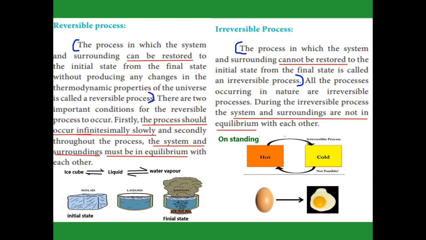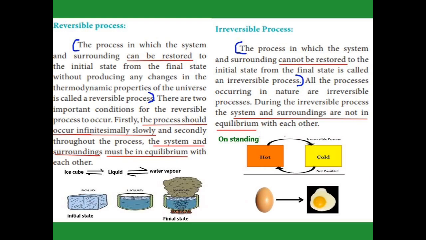Reversible process. In a reversible process, the system and surroundings can be restored. Restored means it goes back to the initial state after attaining the final state, without producing any changes in the thermodynamic properties. That also we have to consider; that is called a reversible process.